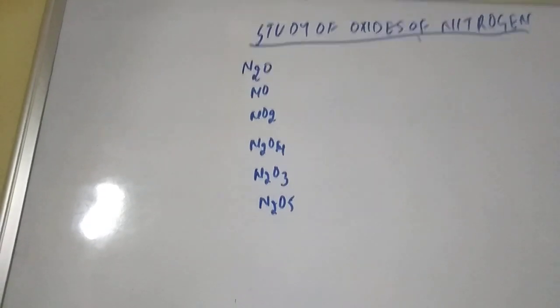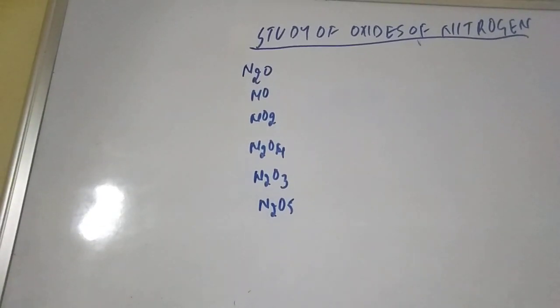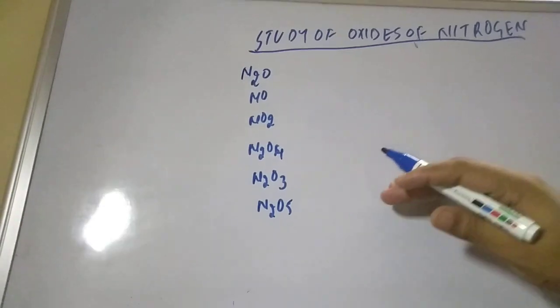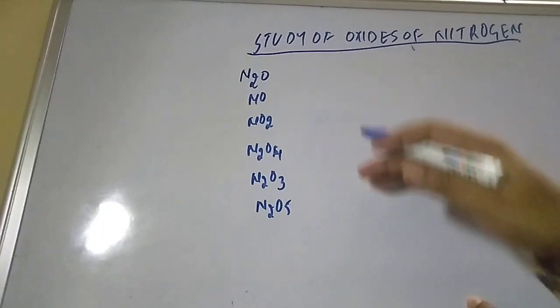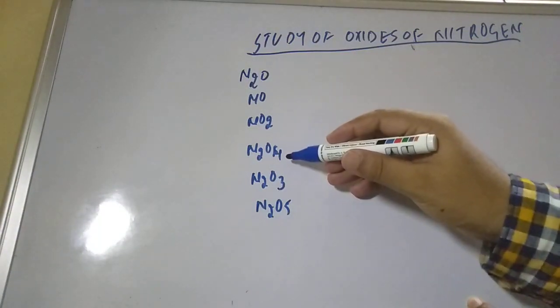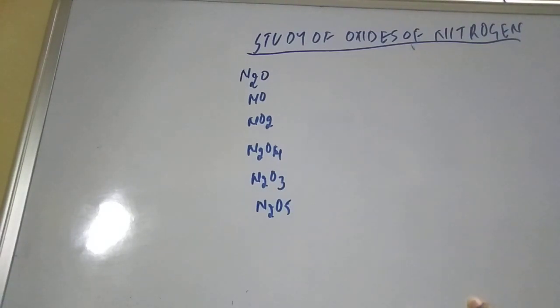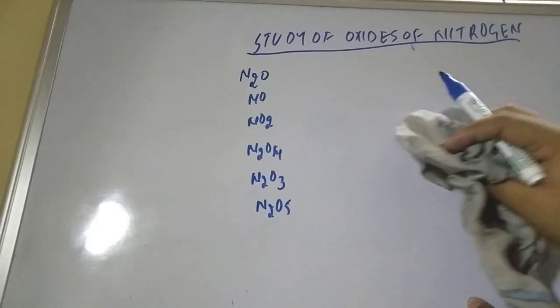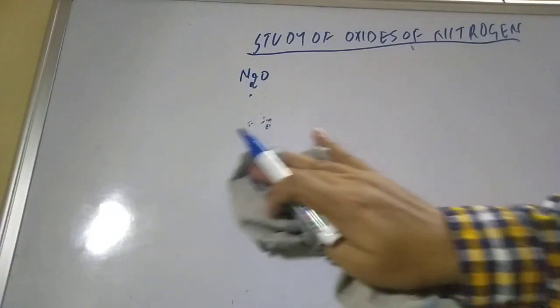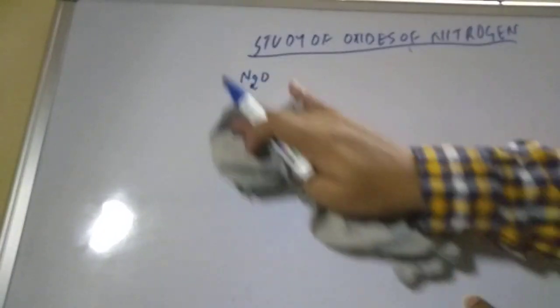So we will study the oxides of nitrogen. Let us see that nitrogen has a number of oxides: N2O, NO, NO2, N2O4, N2O3, N2O5. So there are six oxides of nitrogen, but in this video lecture we are going to study one or two. Let us study the very first one, N2O.